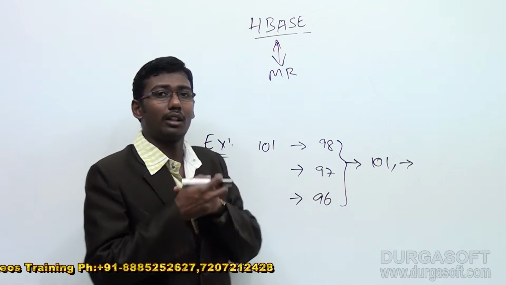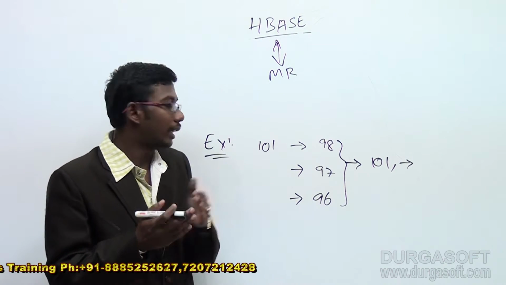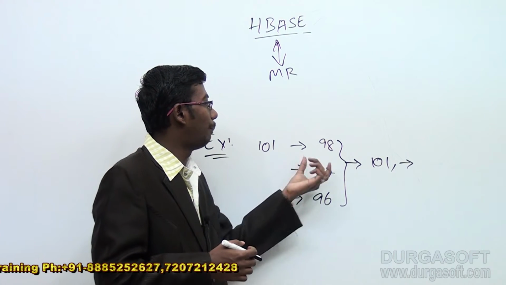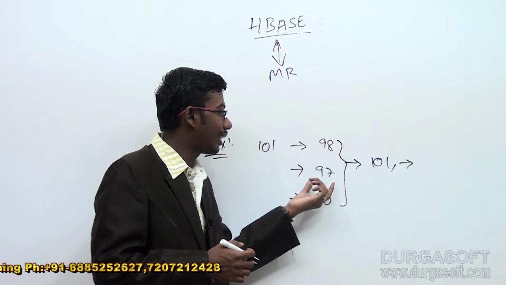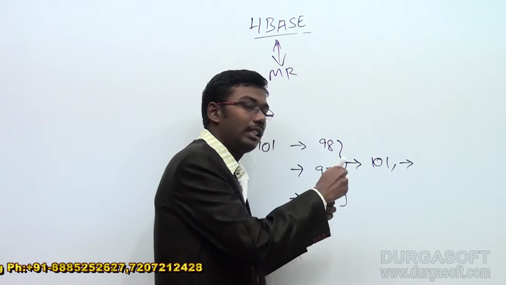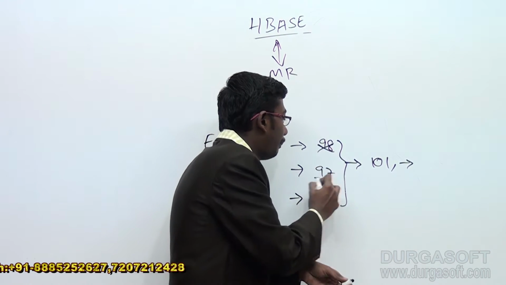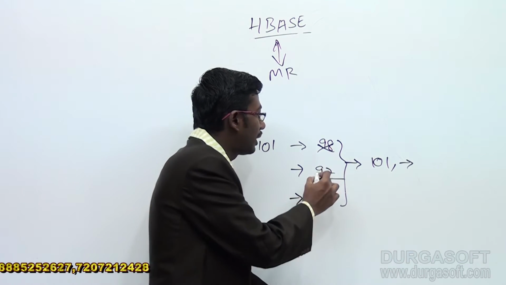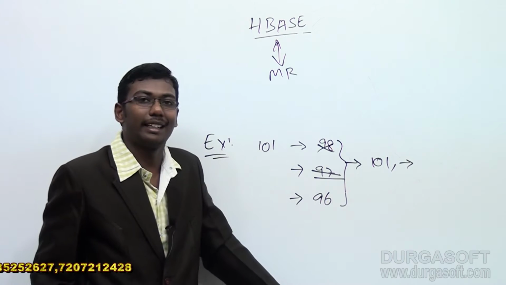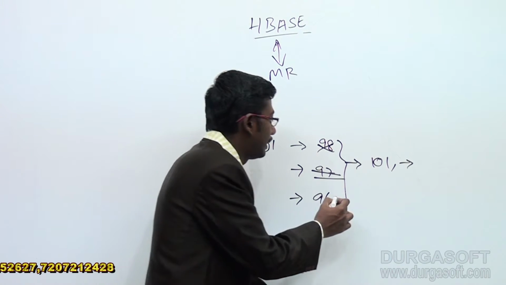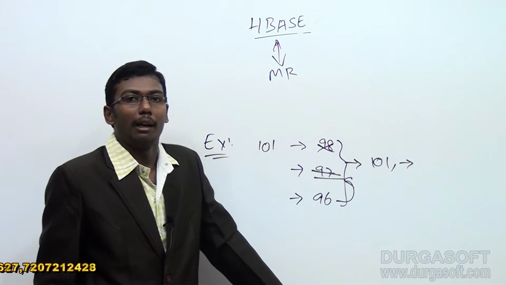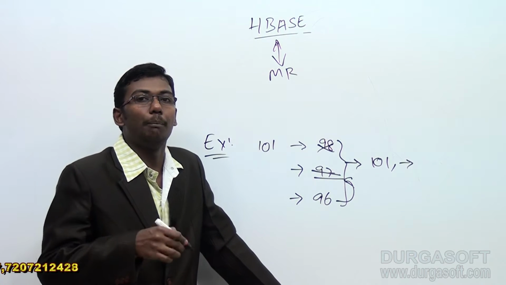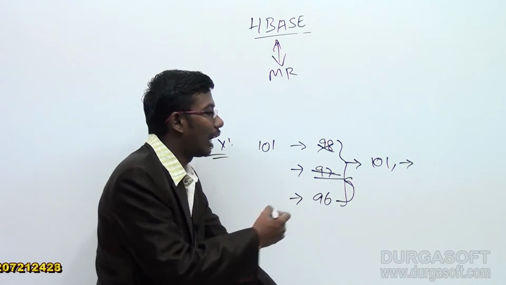In RDBMS and other tools, if you update a value to a new value, it replaces the old value and maintains only the new copy. In the same manner, if you perform another update, it again erases the old copy and keeps only the new value. But HBase also maintains the earlier updates.